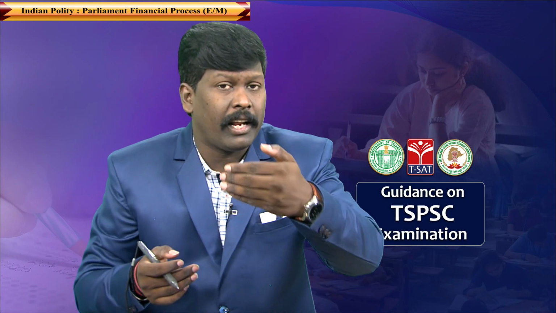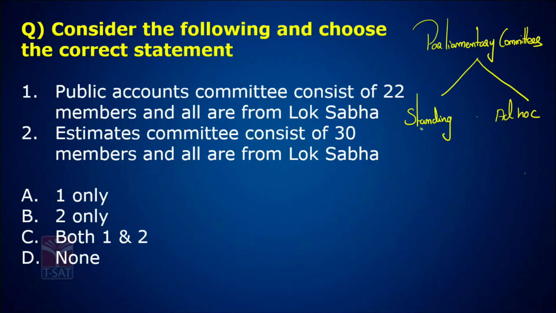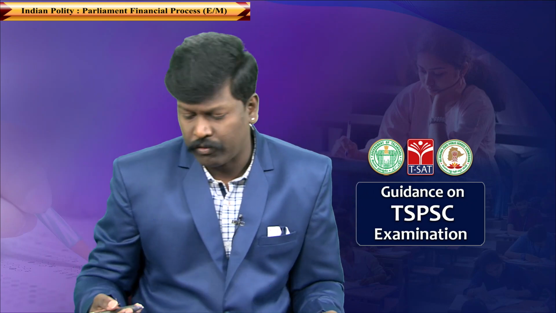Generally, we divide the Parliamentary Committees into two types. The first one is called Standing Committees. The second one is called Ad hoc Committees. Now, Standing Committees are further divided into two types. The first one is called departmental related standing committees, and the next one is called financial committees. There are 24 departmental related standing committees, but there is a proposal by the government to bring it down to 2021 also. So let's wait and see.